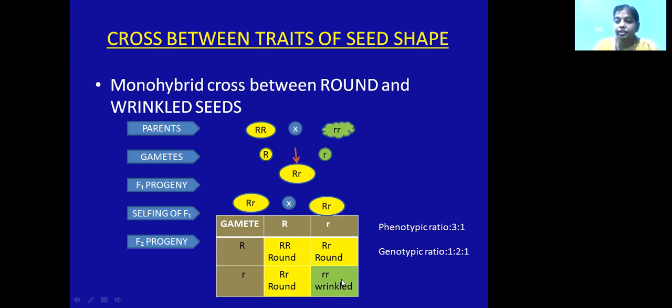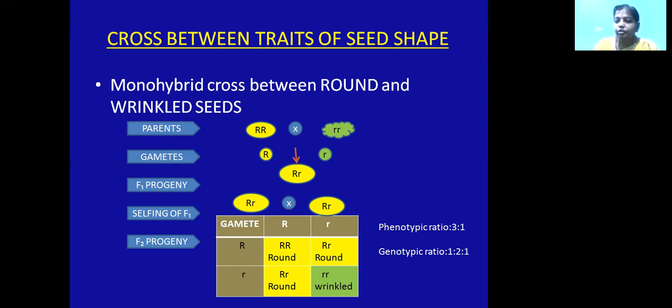We got wrinkled seeds also in the F2 generation. In the F2 generation, we got round seeds and wrinkled seeds, but in the F1 generation, we got only round seeds. That means small r is suppressed in the F1 generation but expressed in the F2 generation. That means this character is recessive and the other character is dominant.